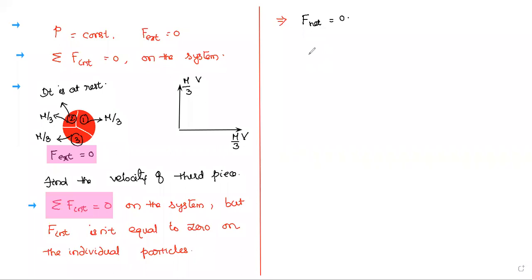F net equals to zero, then we can say here it obeys the law of conservation of linear momentum. Okay, this is the law of conservation of linear momentum.